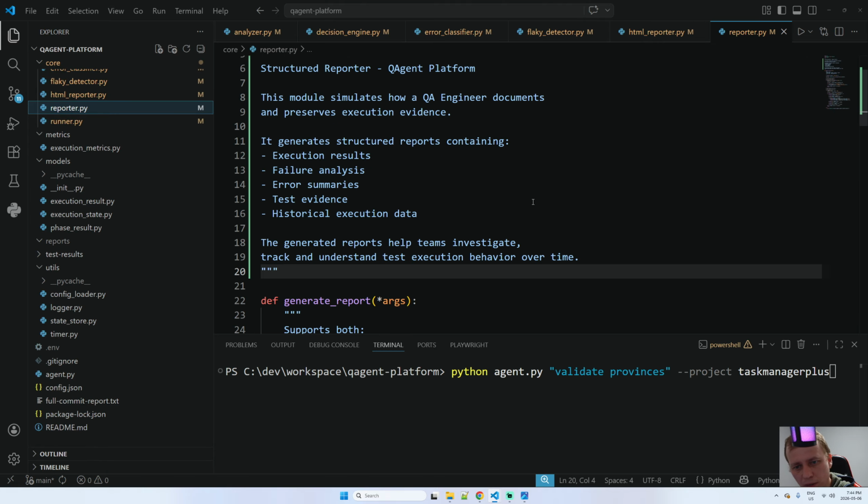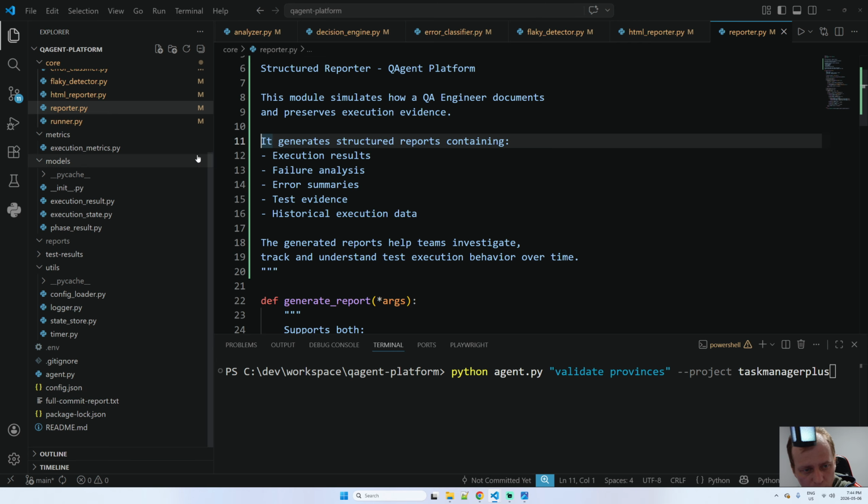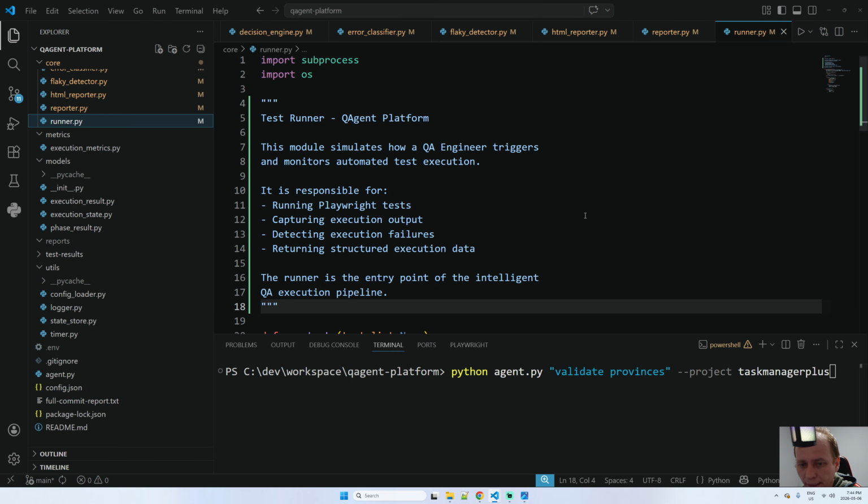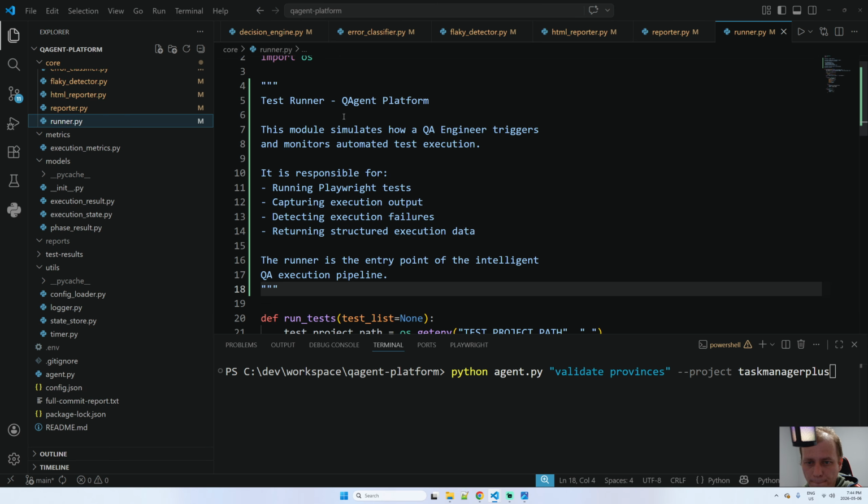Here I have more about it. For example, this one generates structured reports containing... Okay, here I have a lot of information about it. I don't want to read, I will just show it to you. If you want, just stop and read here. But yeah, this is part of the report as well. Absolutely. And yeah, this one too.